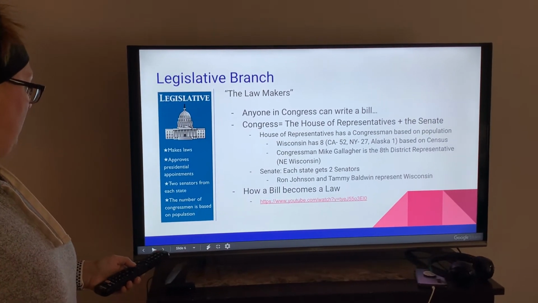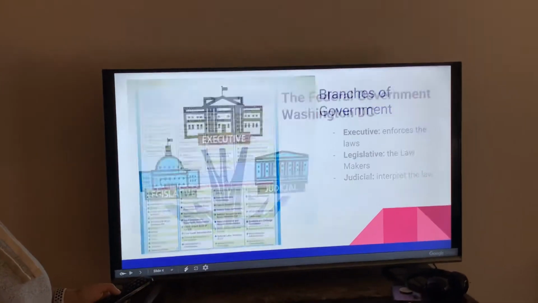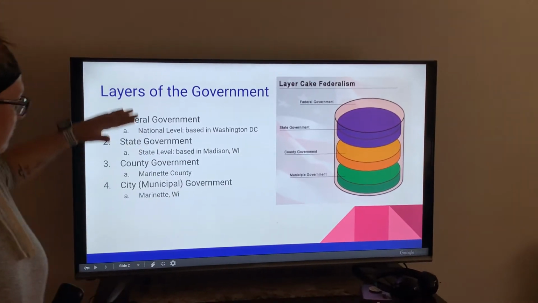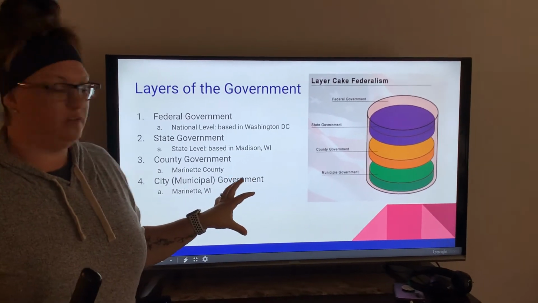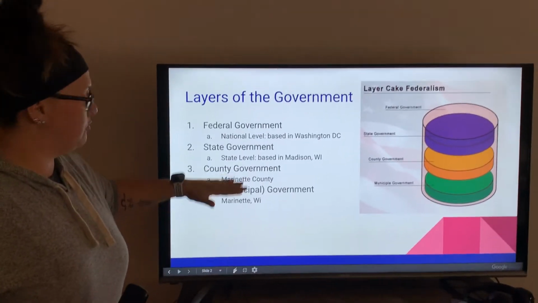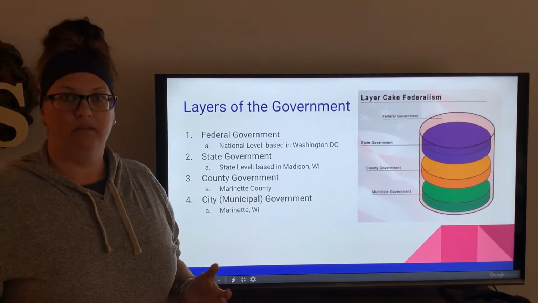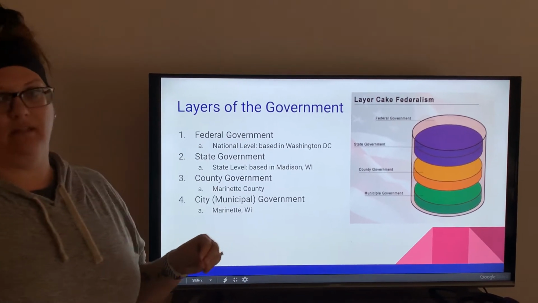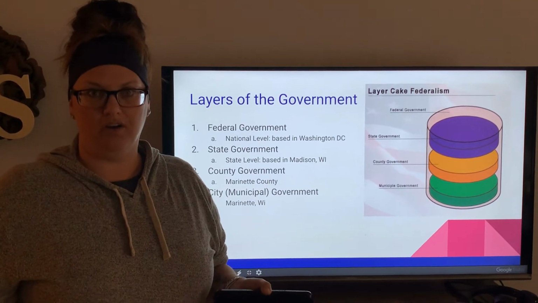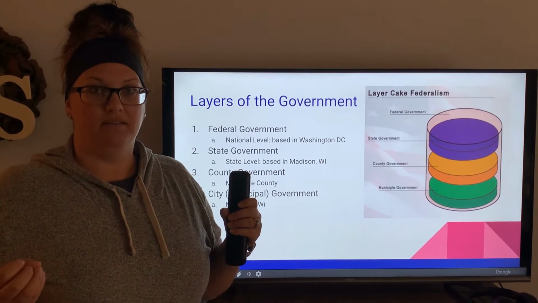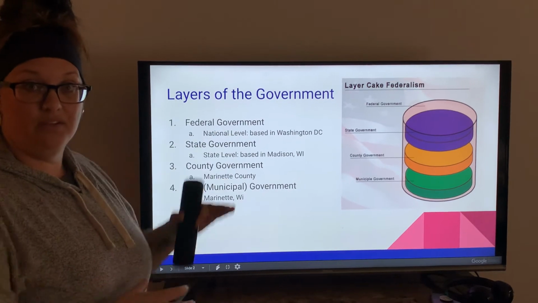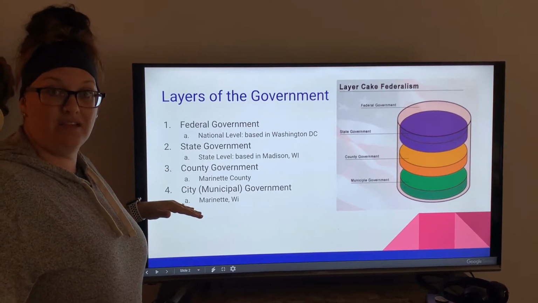Okay, so I want to go back a little bit to this layer part of federalism. When we look at the layers of the cake, or even the numbered layer, whichever one you prefer to look at, when a law is made at any level, the layers below it have to follow that law. So here's an example. At the federal government level, a law is passed that you need to wear your seatbelts when you're in a car. Because it was made at a higher level, it can be enforced at these other levels.